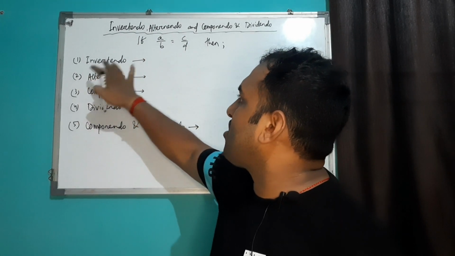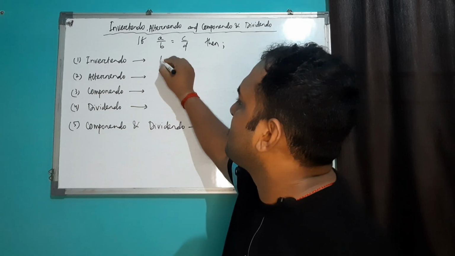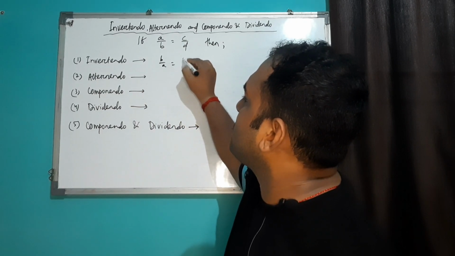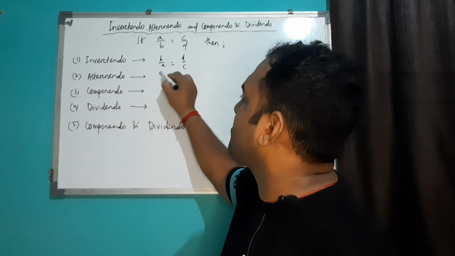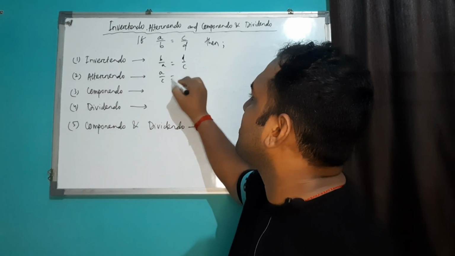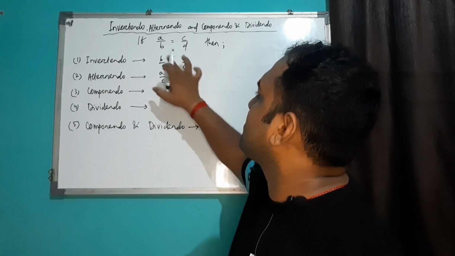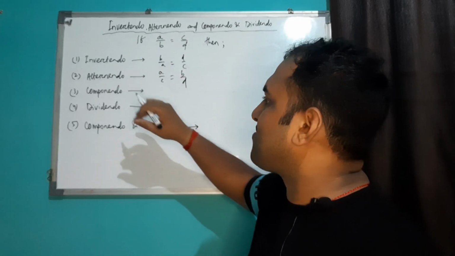And the invertendo of this particular function will be B is to A equal to D is to C. Similarly, alternando of this particular function will be A is to C equal to B is to D. Simply, B और C को मैंने replace कर दिया आपस में.